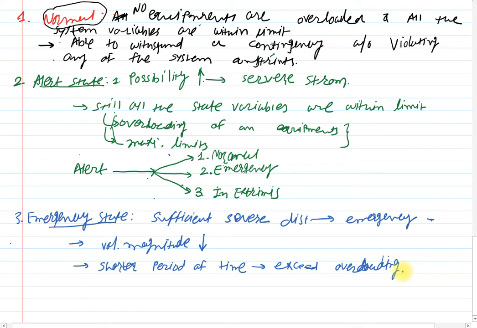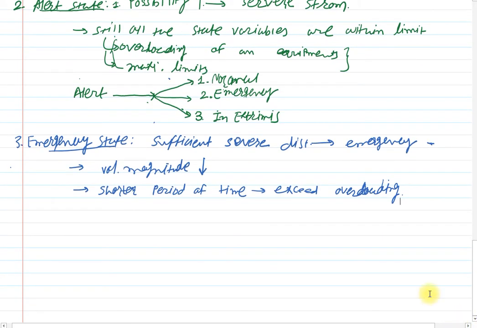Exceeds the overloading conditions for short term emergency ratings. Clear? So if it is the generator, then the generator may operate at its maximum value, or if it is the transmission line, then the transmission line will transfer power at its maximum thermal loading limit. Clear?